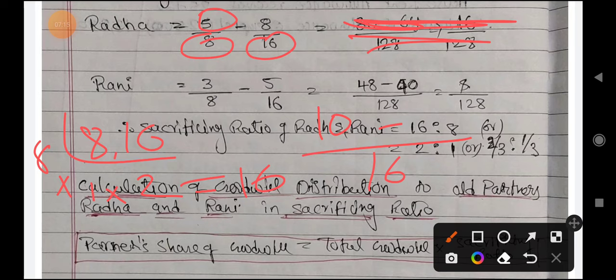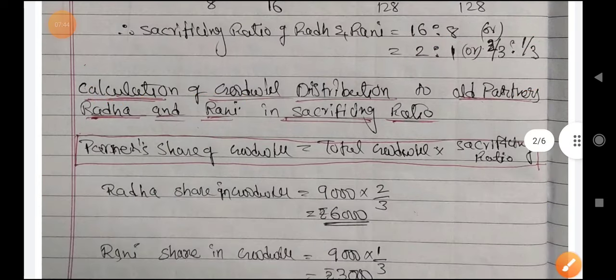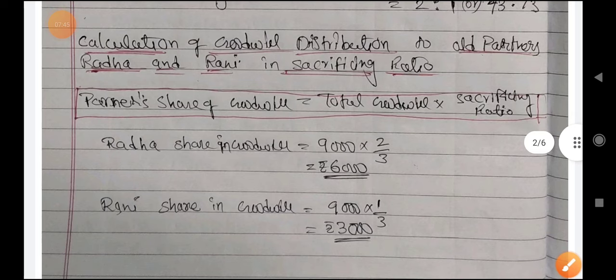Only once. 16 1s are 16, so 1 into 8 is 8, so 2/16, and for this it will be 2 3s are 6 minus 5, divided by 16, it will be 1. So 2:1 will be your ratio. In that way also you can do, right?